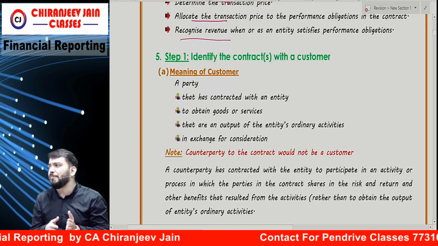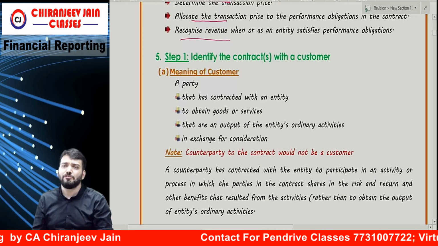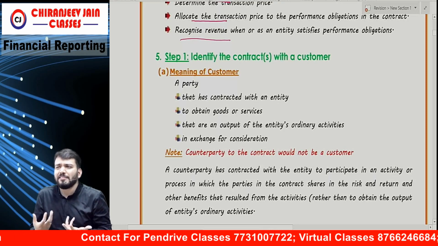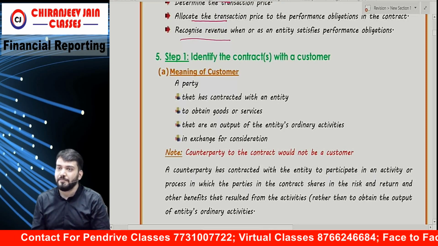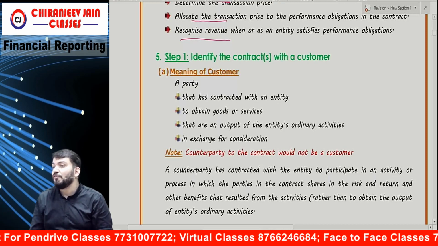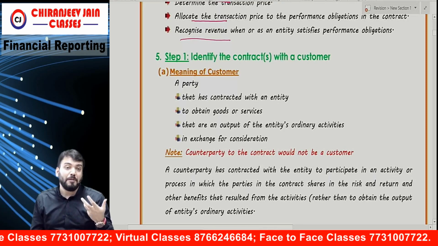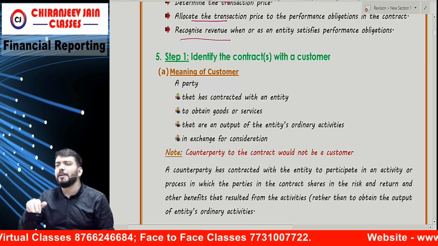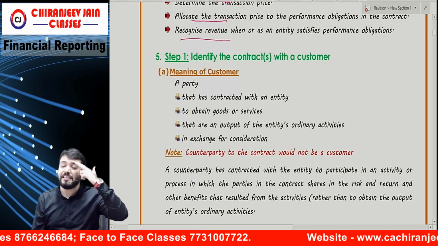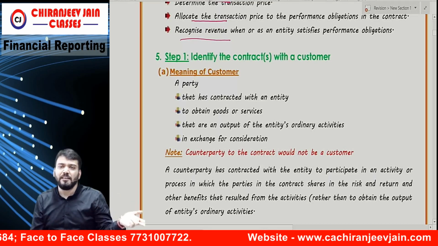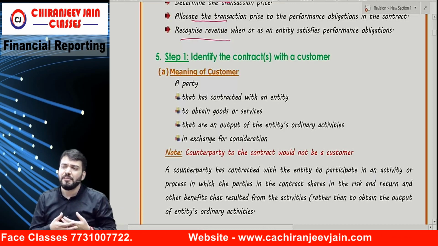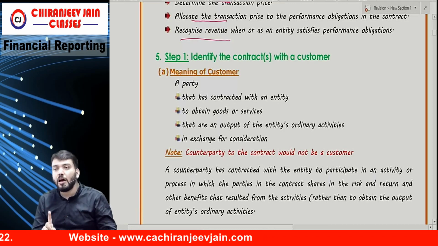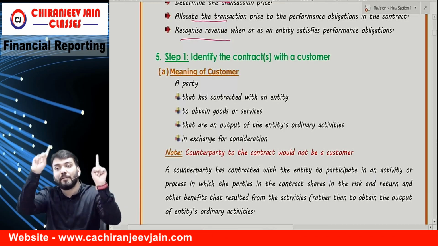For AS 7 they have given the percentage of completion method, 2 questions you have done, AS 7 over. Correct now? Means that was nothing, more guidance was not given there. Means in different circumstances, what will be the revenue recognition criteria, that was not explained here. Similarly, before Ind AS 115, there was Ind AS 18 and Ind AS 11. Ind AS 18 and Ind AS 11 were nothing but AS 9 and AS 7 similar to that, a bit more advanced. So that was also not detailed. So now one standard for all revenue recognition.